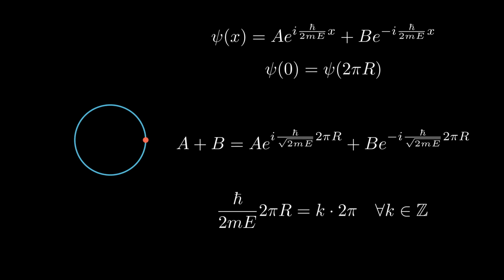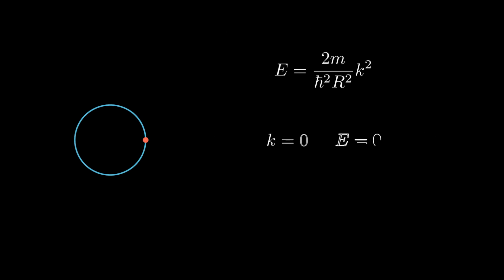We can get an equation for the energy of our particle. The energy of the particle on the circle is not arbitrary, it is quantized. It can only take some particular values. Therefore, this energy equals some fixed amount that contains the particle's mass, the reduced Planck constant, and the radius of the circle, multiplied by an integer squared. If k equals 0, then the energy equals 0, indicating a non-moving particle. If k equals 1, then the energy equals the following constant. If k equals 2, then the energy equals 4 times the previous value, and so on.